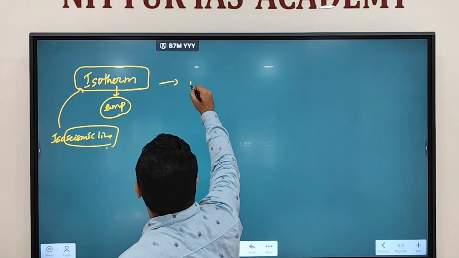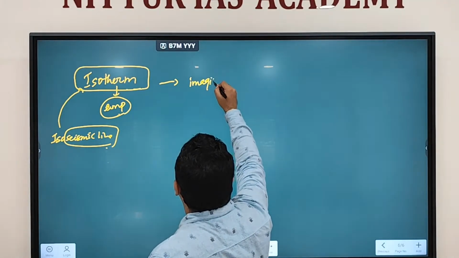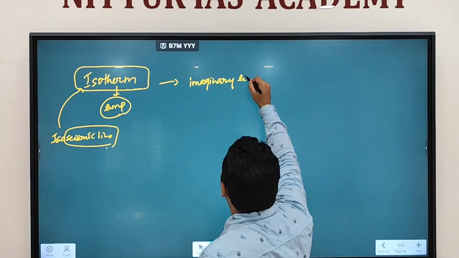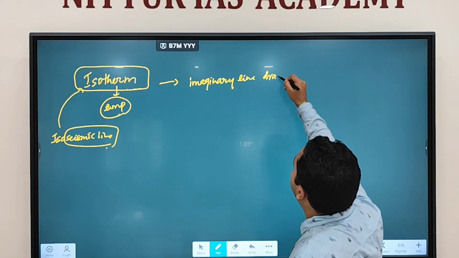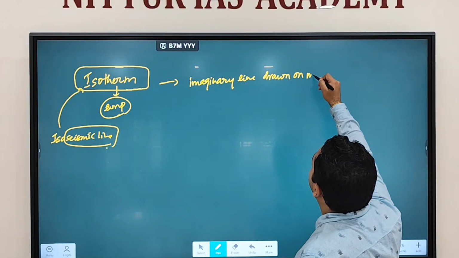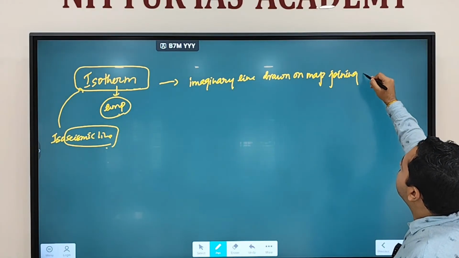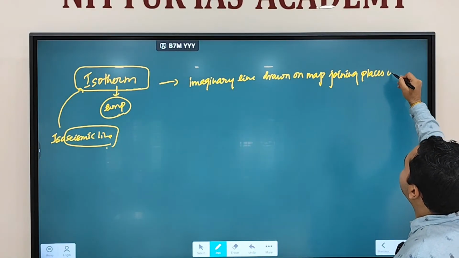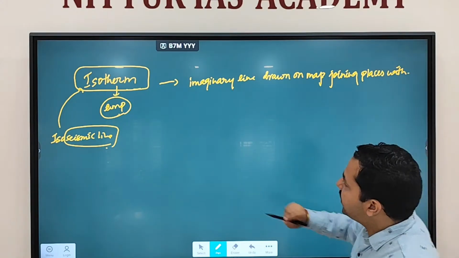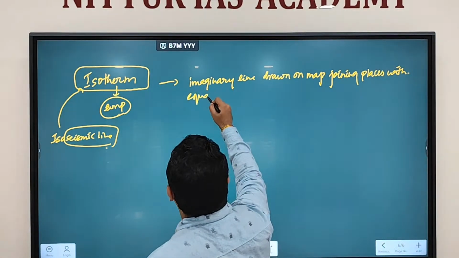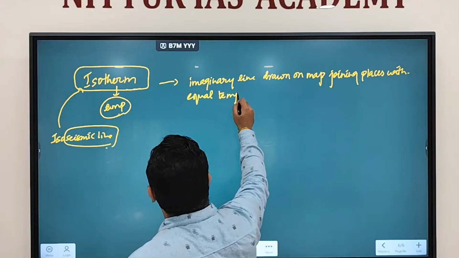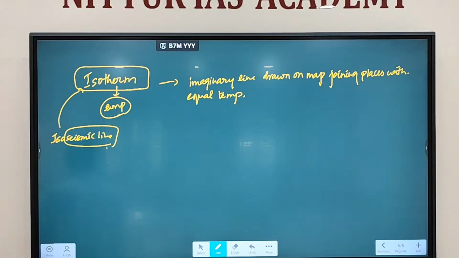So isotherms are imaginary lines. These are imaginary lines drawn on a map joining places with equal temperature. So it is an imaginary line drawn on a map joining places with equal temperature.